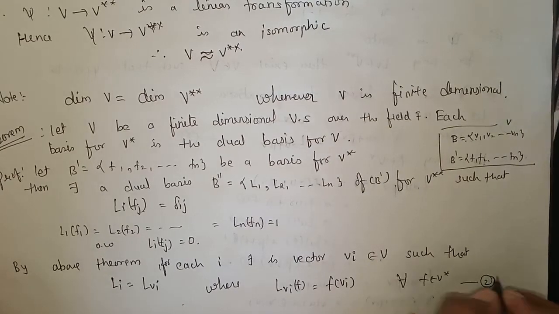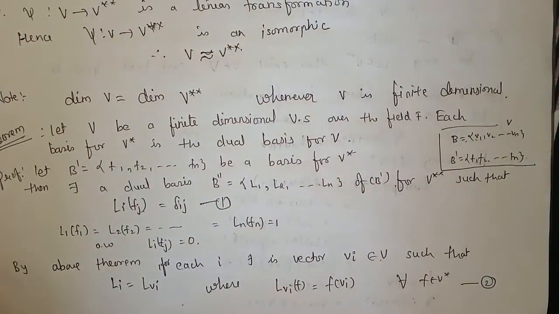So this is equation number 2 and this is equation number 1.